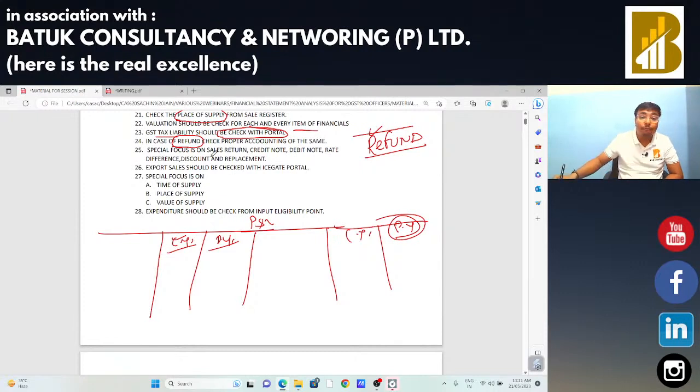Now, special focus is on sales return, credit note, debit note, rate differences, discount, and replacement. You need to check the same. If there is any credit note, debit note, discount, and rate differences, we need to check whether, regarding rate differences and discount, the terms were already decided at the time of invoice or not. If the particular terms and conditions were not decided at the time of invoice, then a financial credit note should be issued. You cannot issue a trade credit note or debit note. You cannot adjust the GST figure in that case.